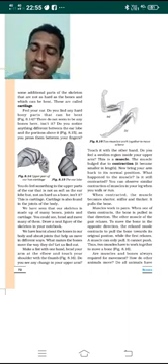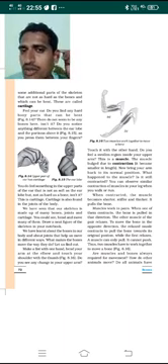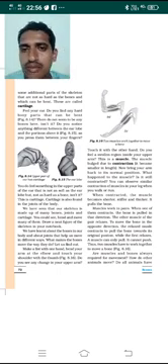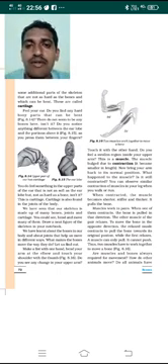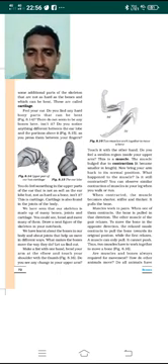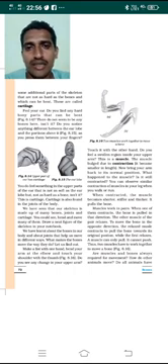Cartilage is not only present in the earlobe. The complete part of the ear is made up of cartilage. Even the tip of your nose is also made up of cartilage. It is very smooth here, so there is no bone here. Bone is present higher up, but not at the tip of your nose. It's a completely smooth part. It's cartilage here.